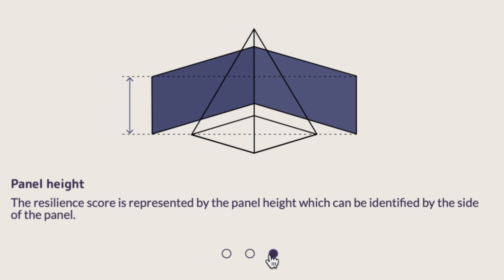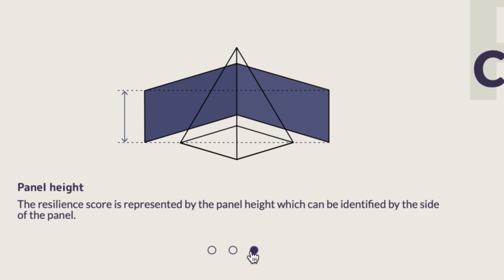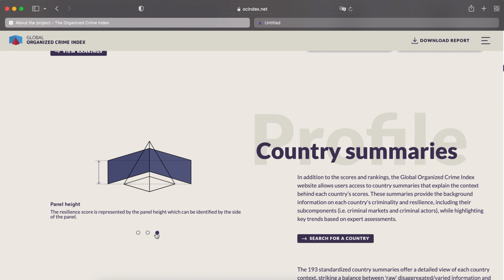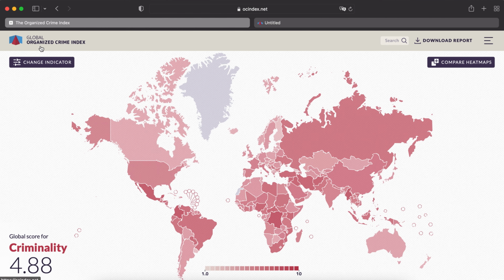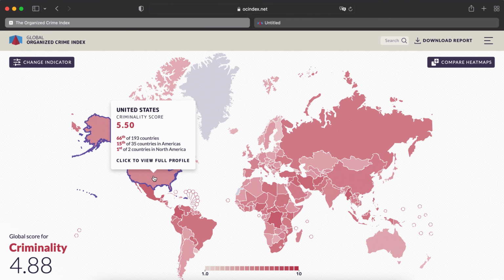And then the panels: all the panels on both sides represent a number of resilience aspects that are taken into consideration. The higher both panels are, the more significant the resilience that is in place in that country.